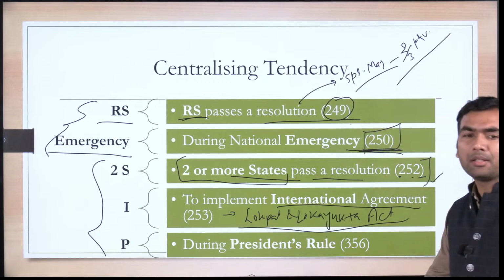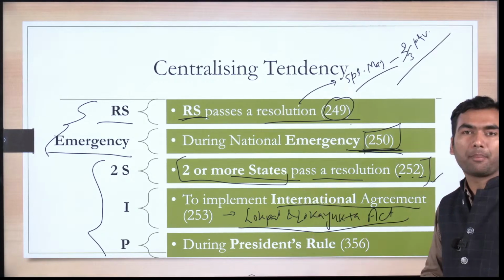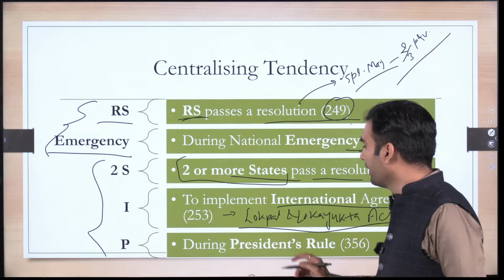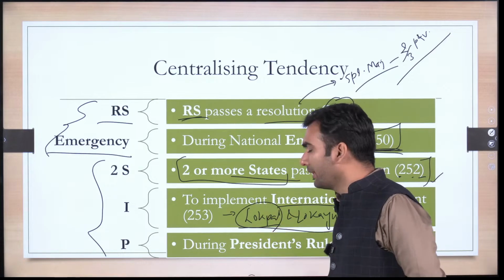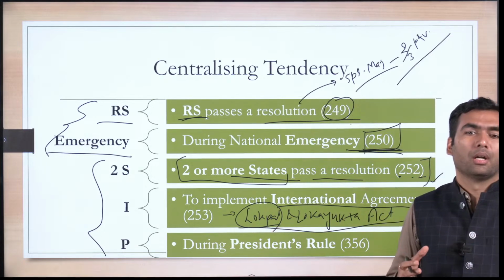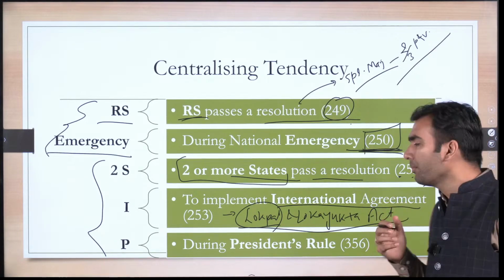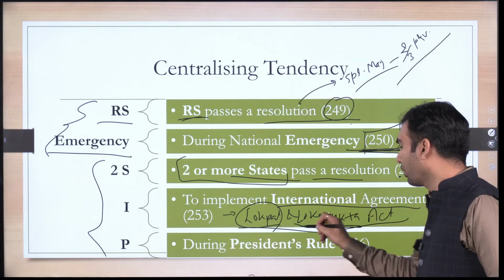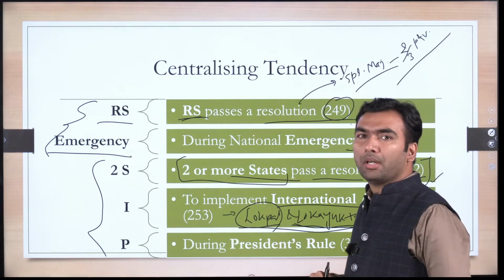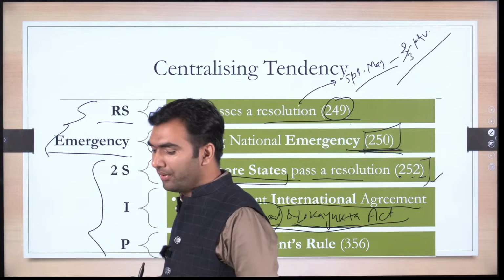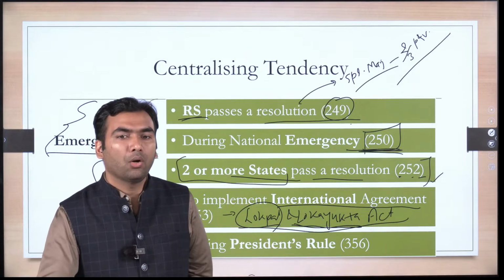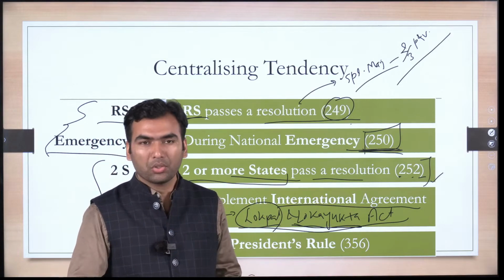So when this act was introduced, or the bill was introduced in the parliament, a question was raised: okay, for the central government you are making Lokpal, that's very good. You want to control the affairs related to the union government. But why are you making a Lokayukta Act? Lokayukta is something which is going to deal with the corruption of a state government. And how do you have the jurisdiction? You do not have jurisdiction.